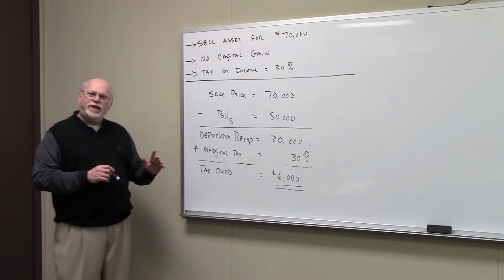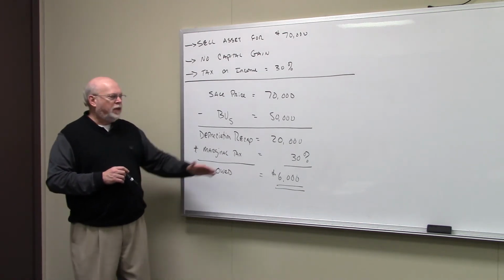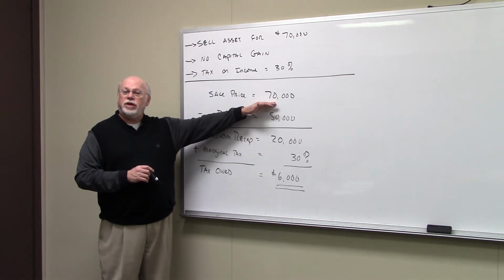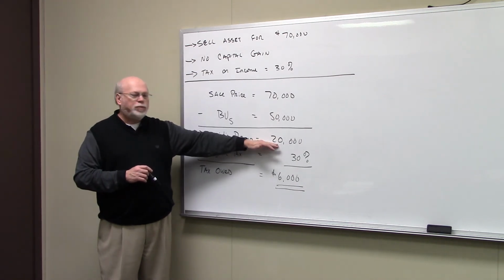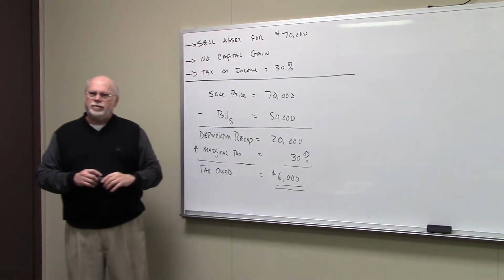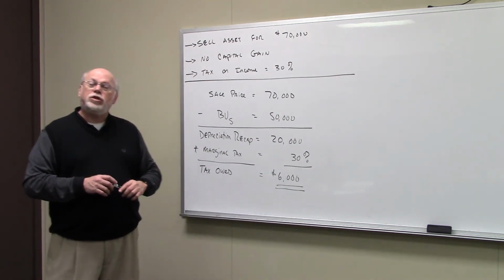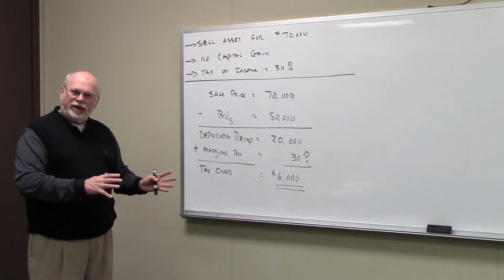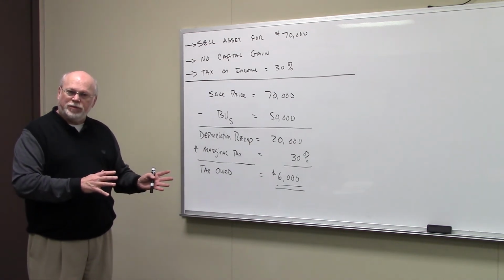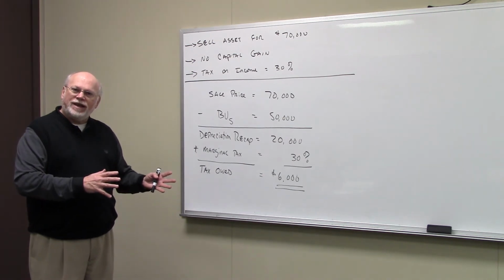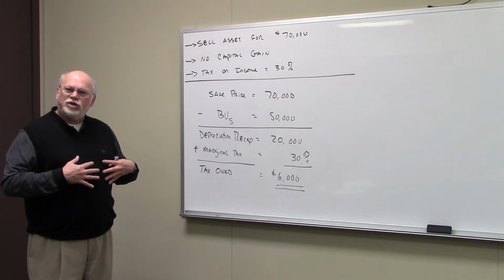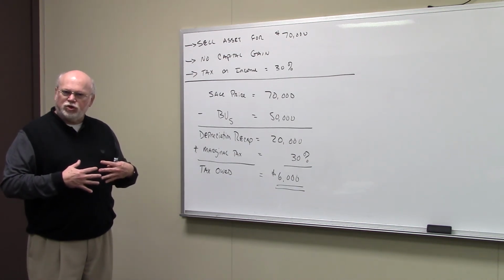And it's at that point that the IRS is going to come in and say, you told me this asset was worth $50,000. Turns out it was really worth $70,000. You depreciated this asset too much. How much too much? Well, $20,000 too much. And you've avoided paying taxes on that. That's what depreciation expense is. So you've avoided paying taxes somehow or another on $20,000. The IRS will now make you declare that income. Depreciation recapture is what it's called.